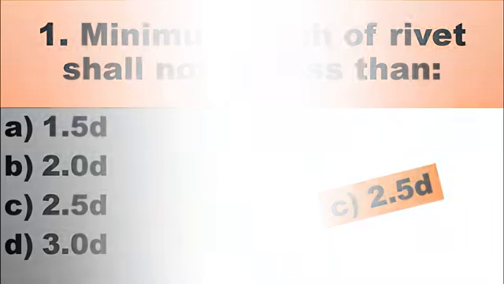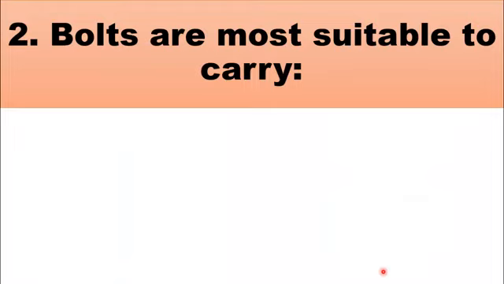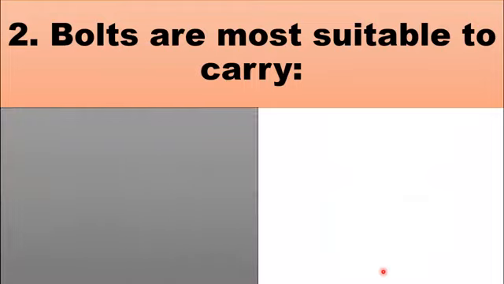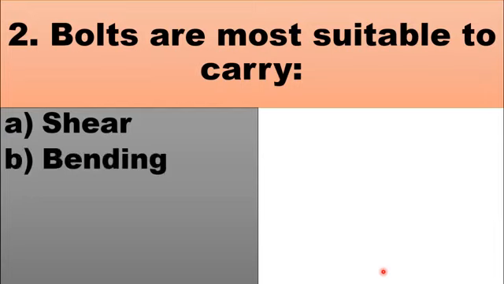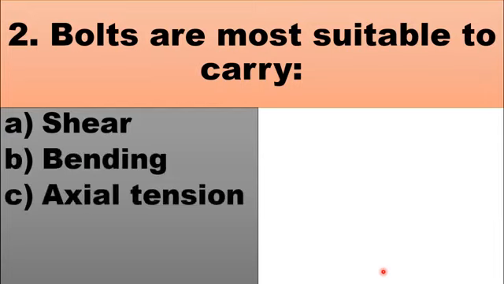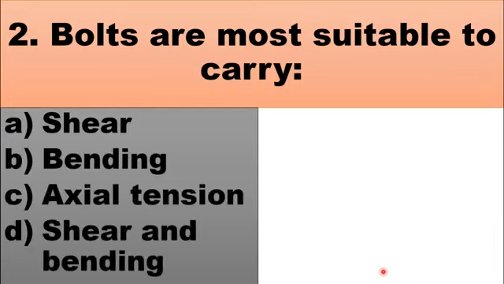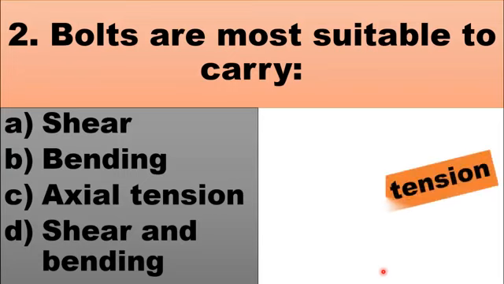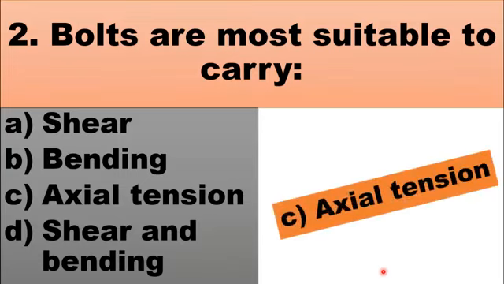MCQ number 2 is: bolts are most suitable to carry. The choices are A shear, B bending, C axial tension, and D shear and bending. Bolts are most suitable to carry axial tension. So the right choice for this question is C axial tension.